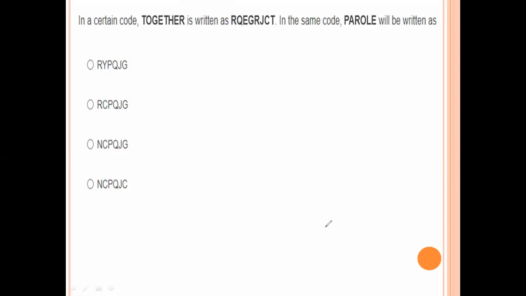This is 340, 341. Otherwise, 2 into 3 power 1, 1 into 3 power 0, 3 into 3 square, 3 into 3 cube, 3 into 3 power 4. 3 power 4 value is 81 into 3, 243. 1 into 3 power 0, 2 into 3, 3 into 3 square, 4 into 3 cube, 5 into 3 power 4. 9 into 4, 27 into 4, 81 into 5, 405. Option number A is the right answer.